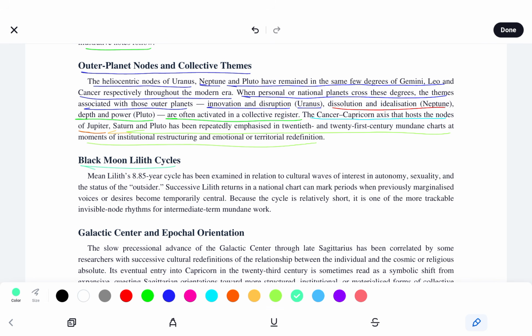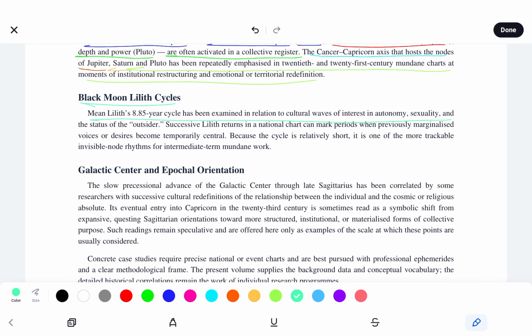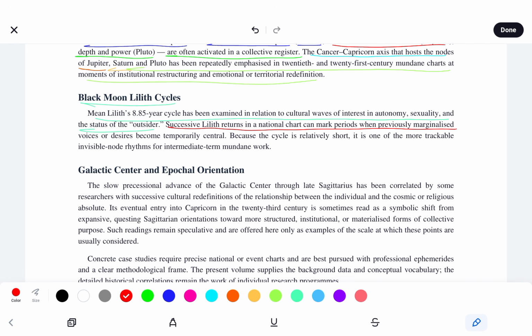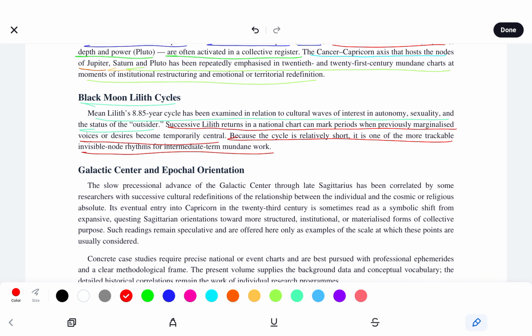We see the Lilith cycles. Mean Lilith's 8.85-year cycle has been examined in relation to cultural waves of interest in autonomy, sexuality, and the status of the outsider. Successive Lilith returns in a national chart can mark periods when previously marginalized voices or desires become temporarily central. Because the cycle is relatively short, it is one of the more trackable and visible node rhythms for intermediate-term mundane work.